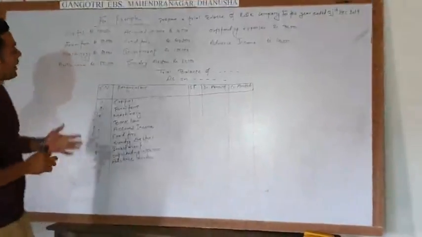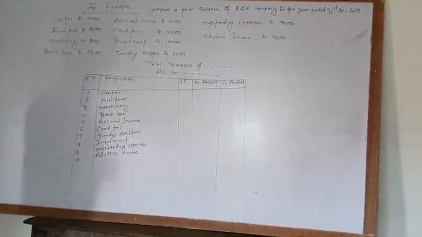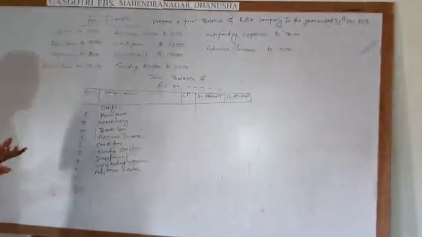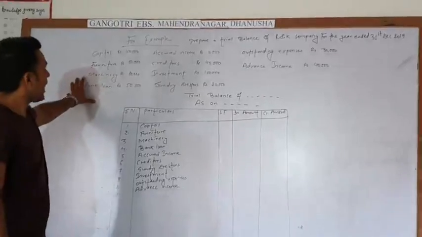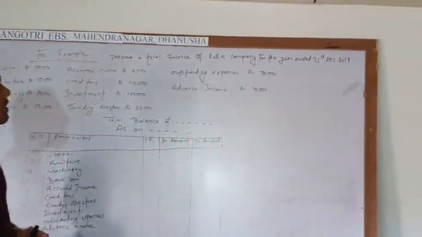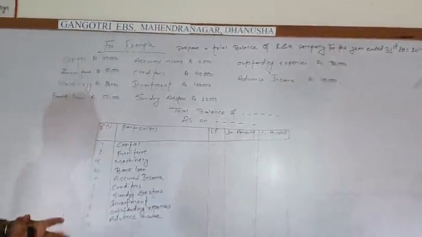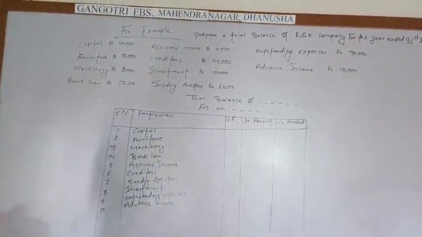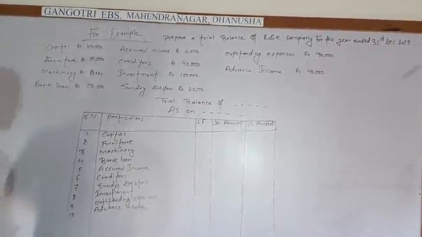Okay. So here is an example of how to prepare the trial balance. I have written on the board some items of capital, liabilities, expenses, income, assets. So there is a question: prepare a trial balance of RK Company for the year ended 31st December 2019. These are the assets, liabilities and expenses of RK Company, and we are going to prepare its trial balance.